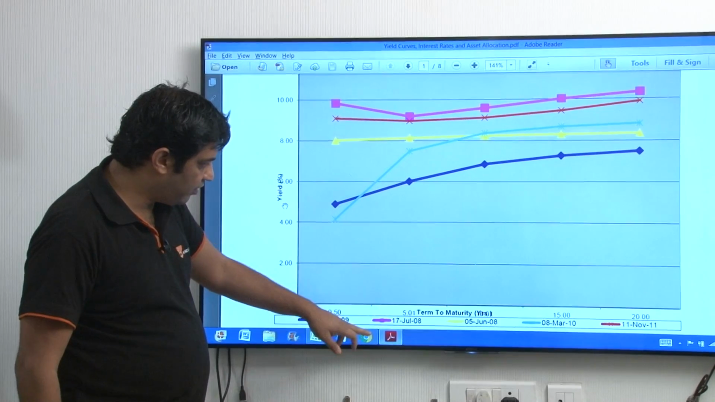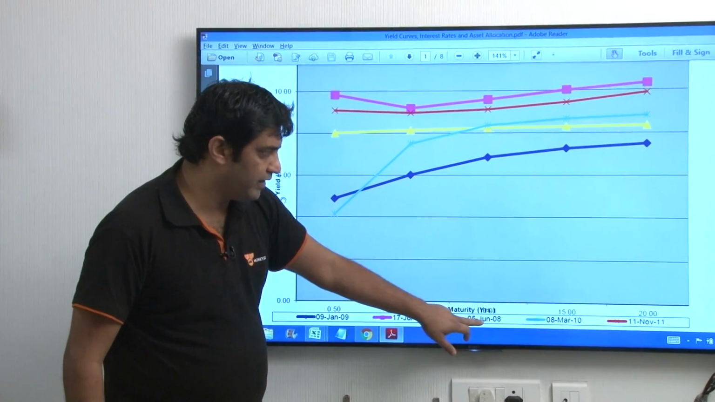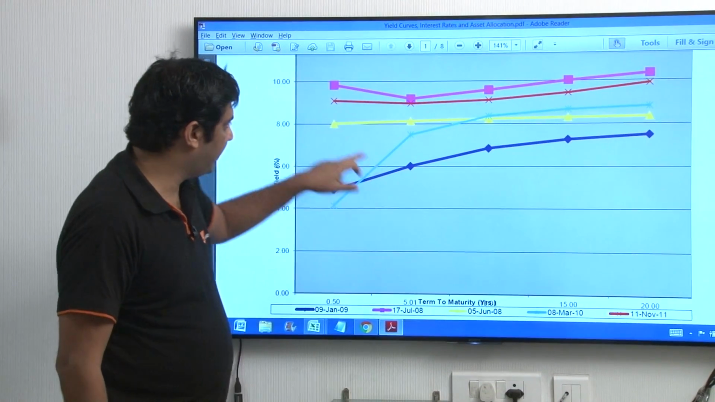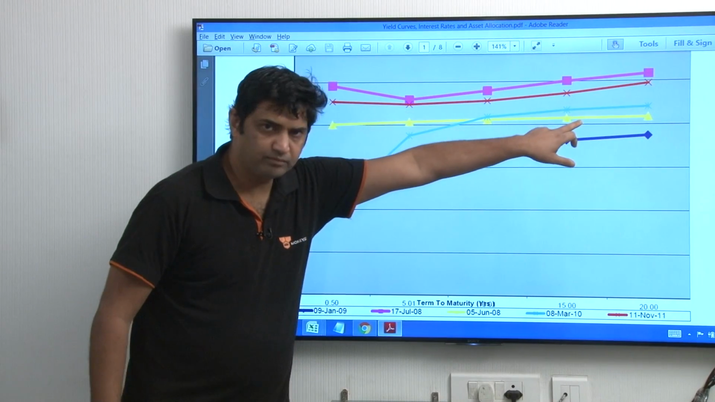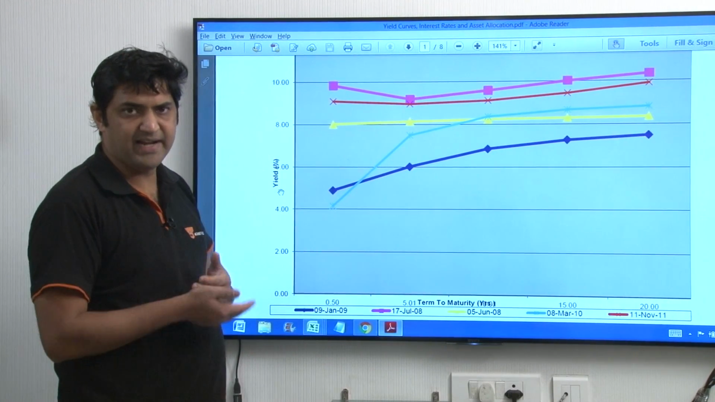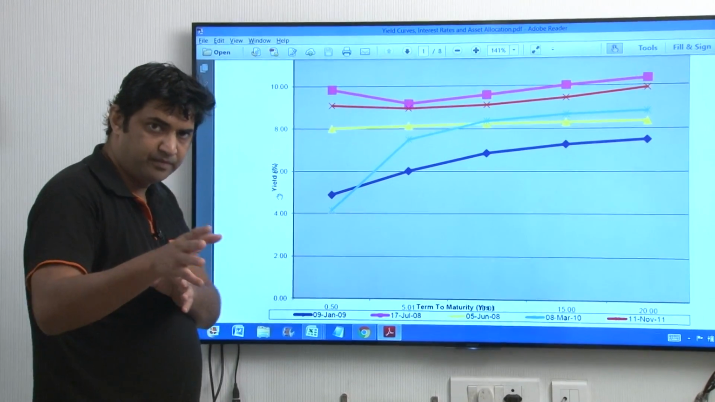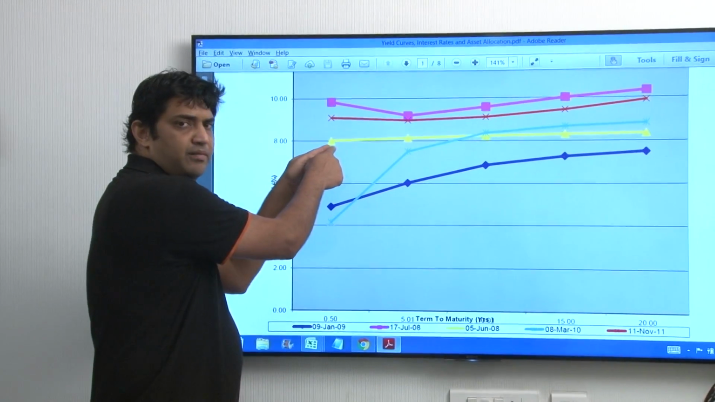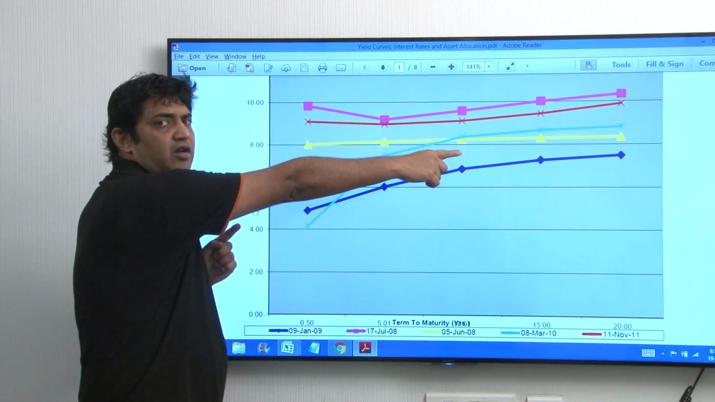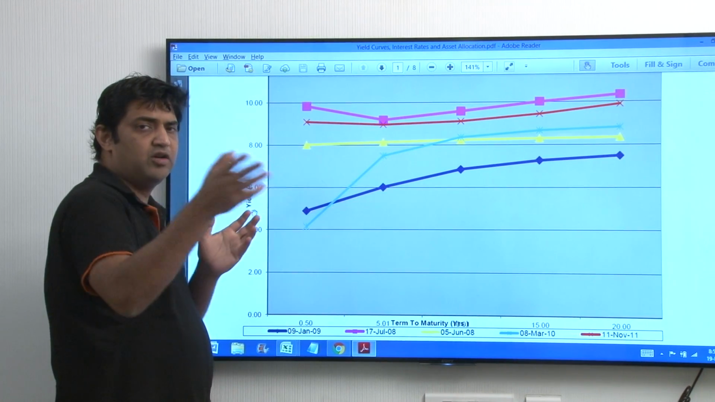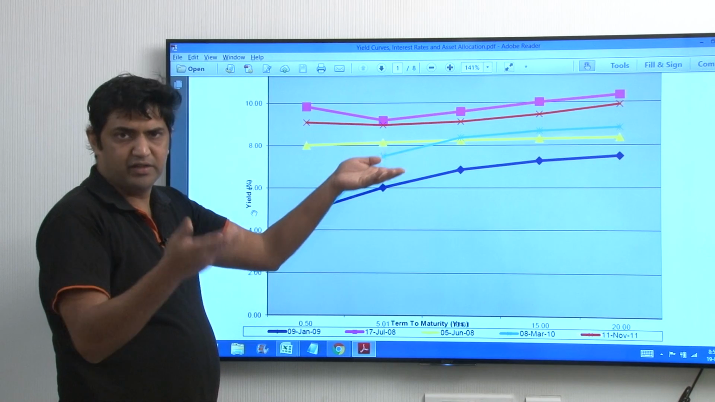The first one we have got is June 2008. So June 2008 is a flat yield curve. Now when there is a flat yield curve, look at it from you the investor's point of view. Whether you invest for the short term or for the long term, in both cases you are going to get the same yield on your investment.